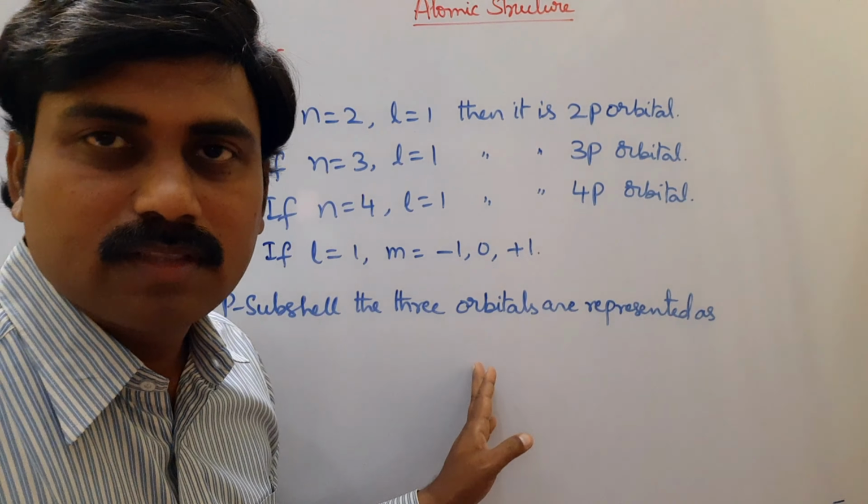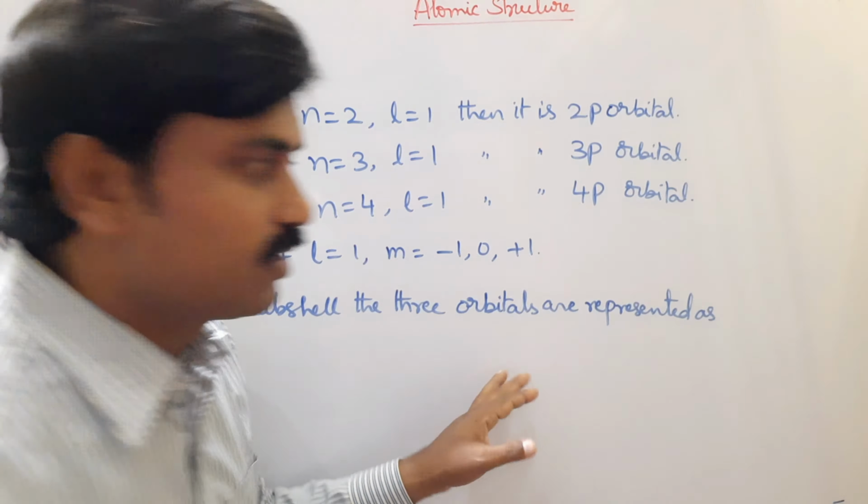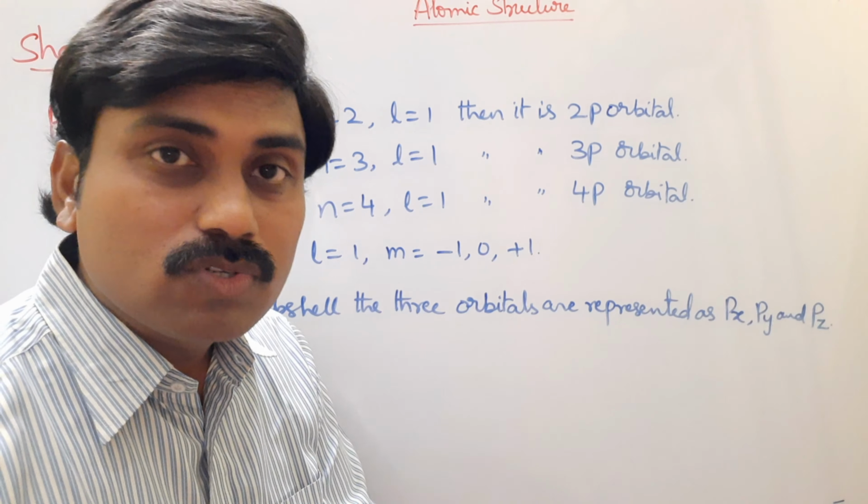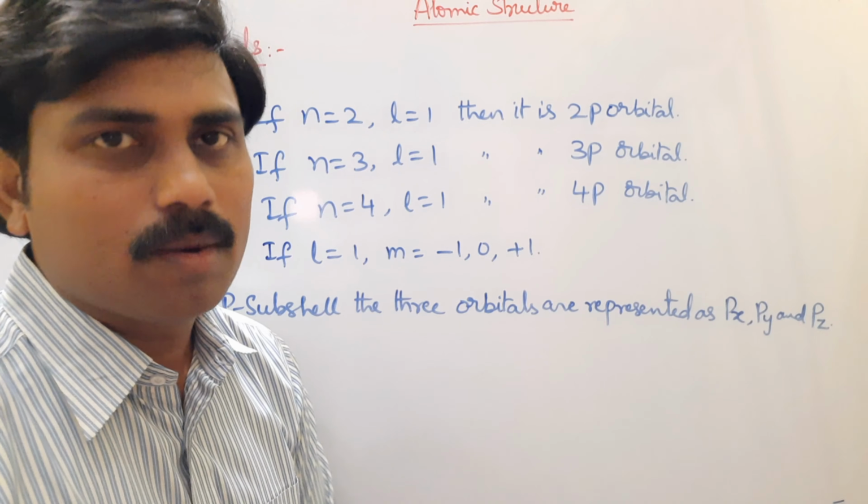In a p subshell, the 3 orbitals are represented as px, py and pz. Px orbital, py orbital and pz orbital. So these 3 orbitals are called degenerate orbitals. Degenerate orbitals means they have almost the same energy level.